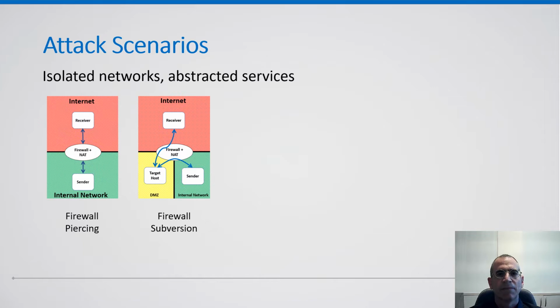The second example is firewall subversion, wherein the isolated network is allowed to access a host in a DMZ, which can also be accessed by internet clients. We will show how to send bits from the isolated network to the internet through the DMZ host without violating firewall policies.